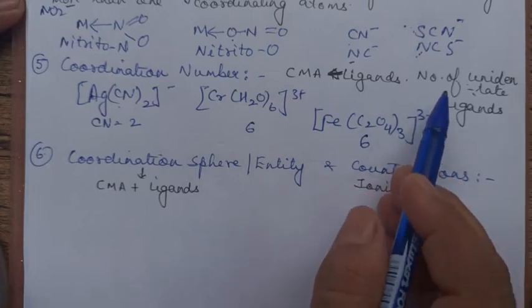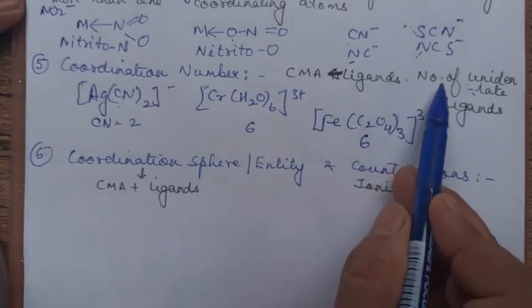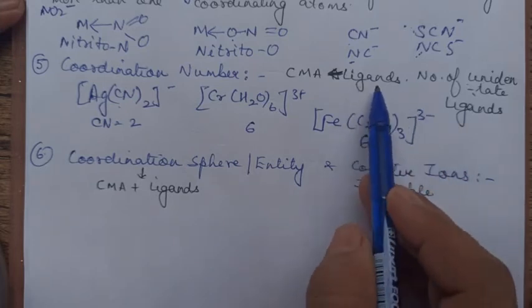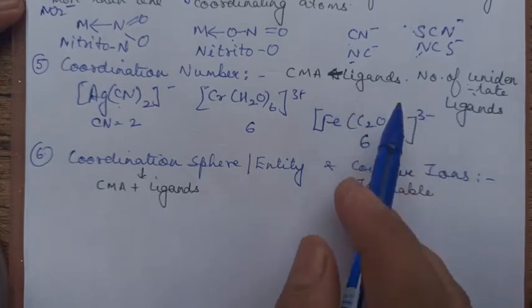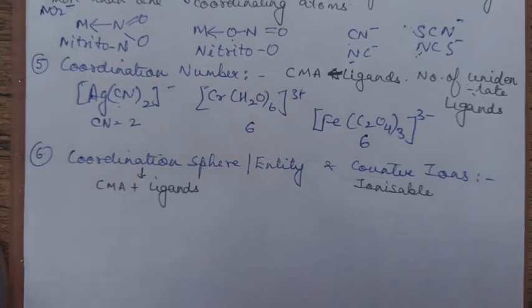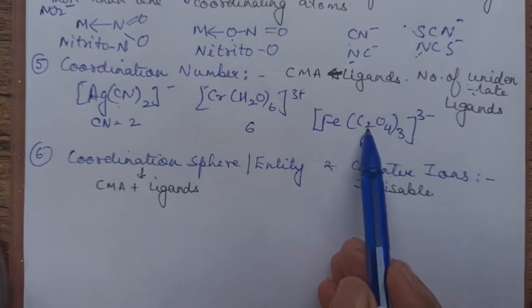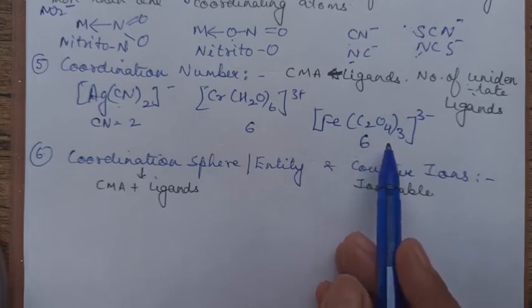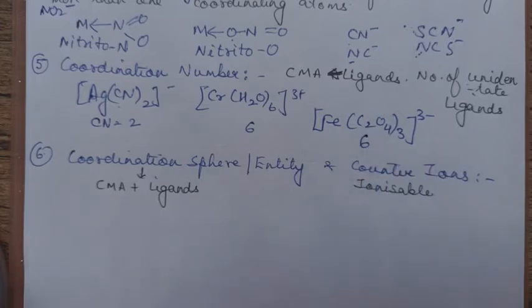So that is why I told you here, what is coordination number? It is the number of unidentate ligands. Or better you can say the number of lone pairs through which the ligand is coordinating to the central atom. Got it? So in this, one oxalate is linking through 2. So there are 3 such oxalates. So 6 coordination number. Clear?